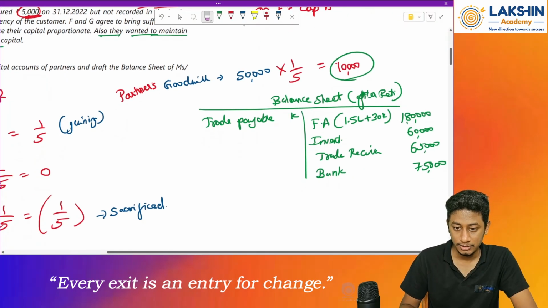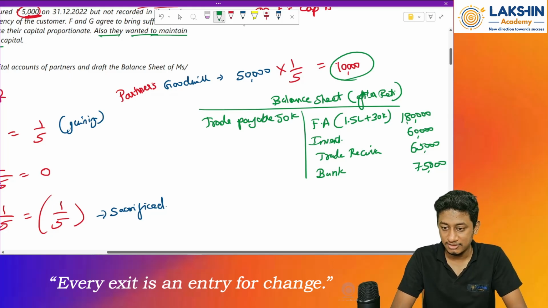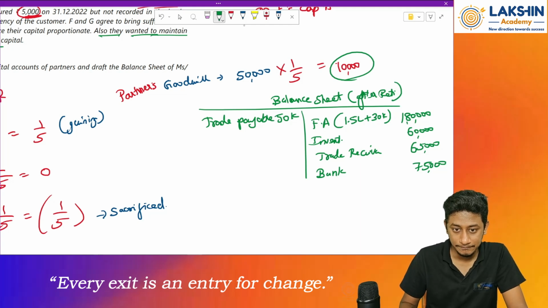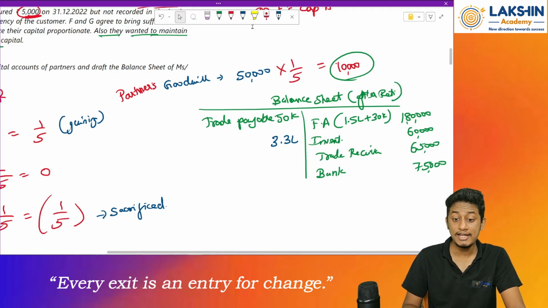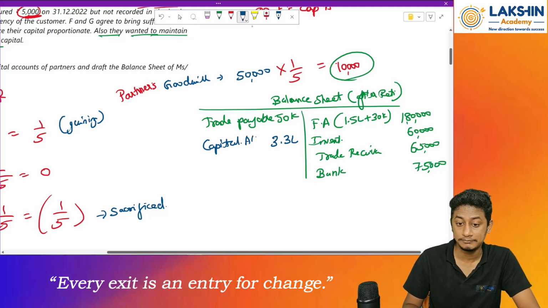Okay. Now find out the closing balance of capital. So 1,80,000 plus 60,000 plus 65,000 plus 75,000 minus 50,000. That will be rupees 3,30,000. So that will be rupees how much? 3.3 lakhs. Between whom and whom? Between F and G only. F and G only, right? Why? Because these are the remaining partners after retirement, right?